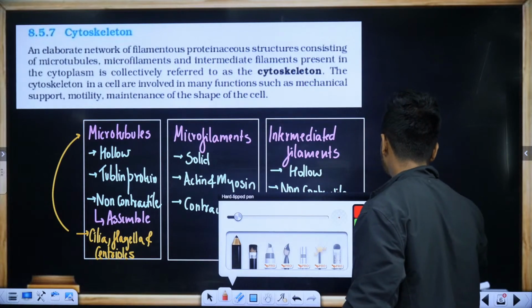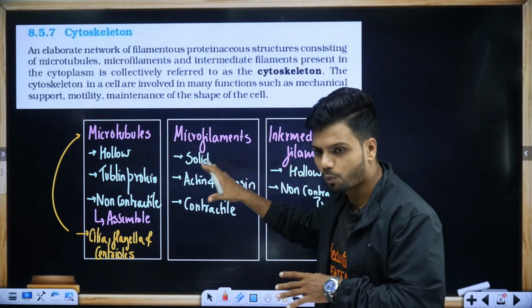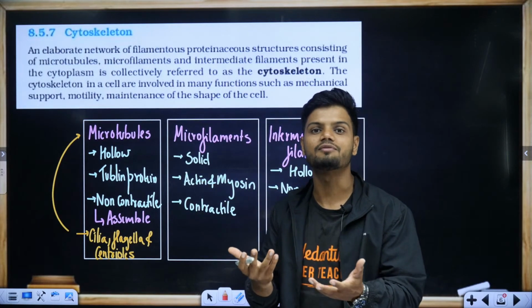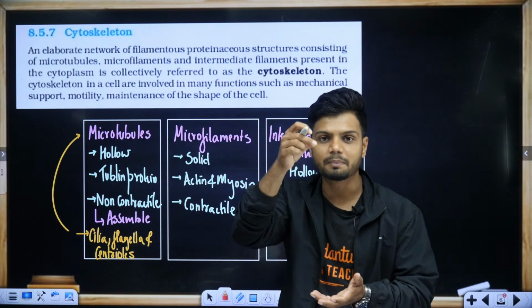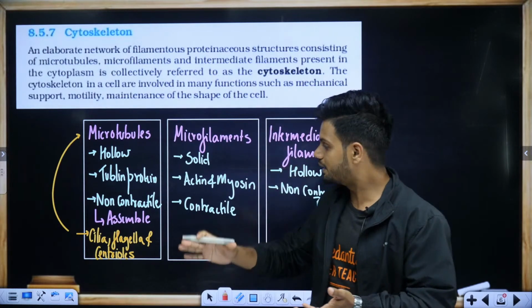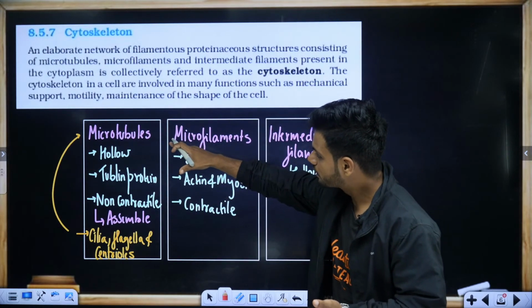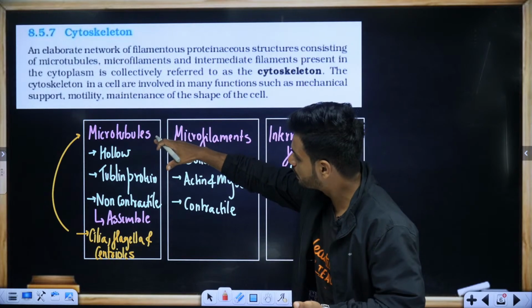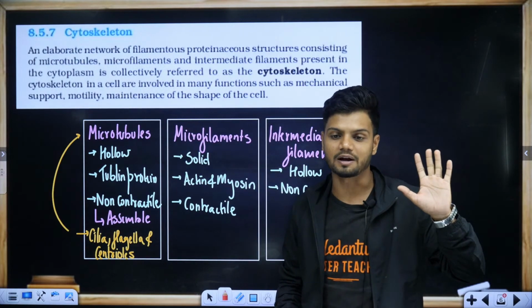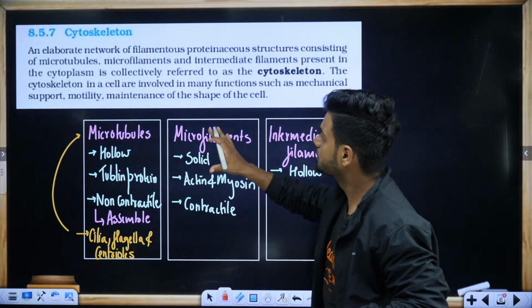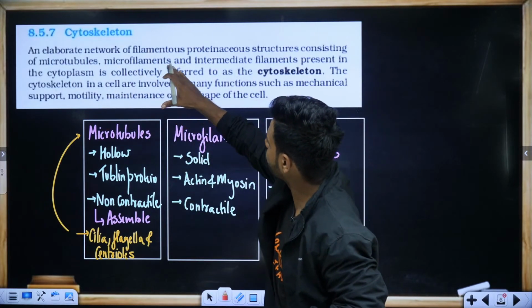Let's read what's given here. This much extra information is required for you to understand the structure of cilia and flagella, because when you see the structure from top view, you can see they are hollow. They are made up of microtubules. Understand the concept of microtubules right now, because it will be used later when we understand the structure of cilia and flagella. Clear everyone?